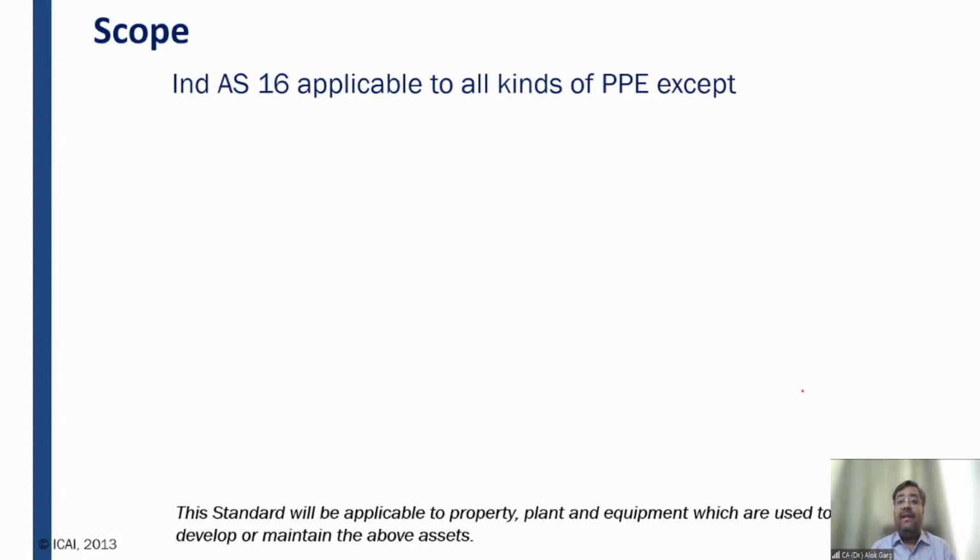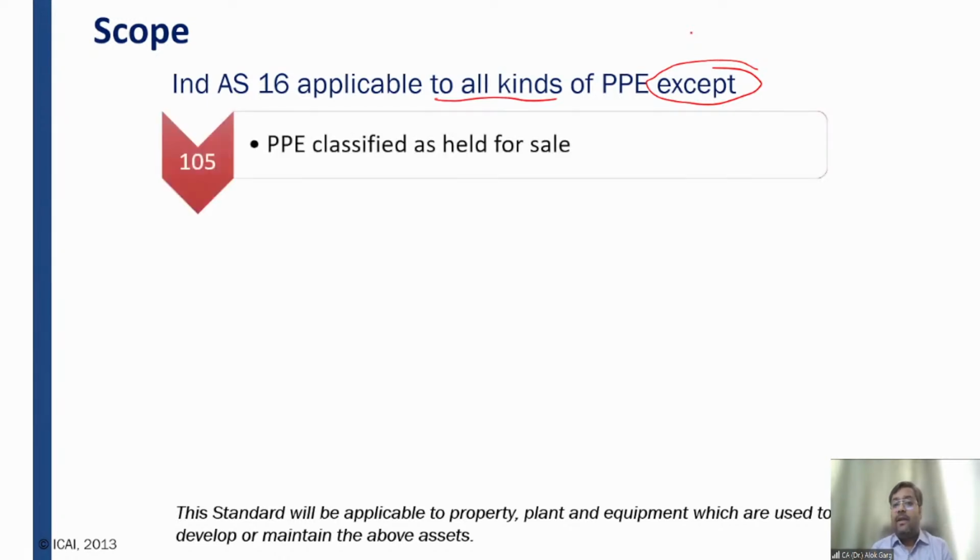Now, on which item Ind AS 16 is applicable? Ind AS 16 is applicable to all kind of PPE, except means negative list is given. What is the negative list? It is applicable to all kind of PPE except PPE classified as held for sale.